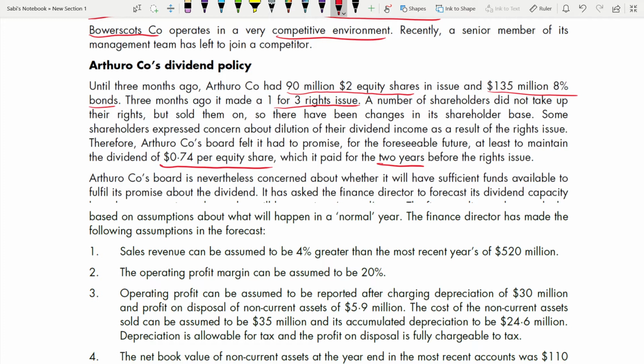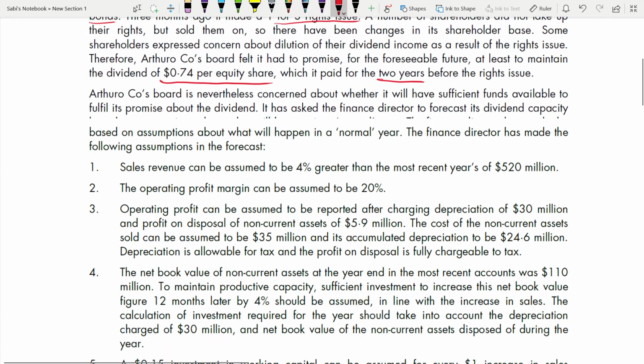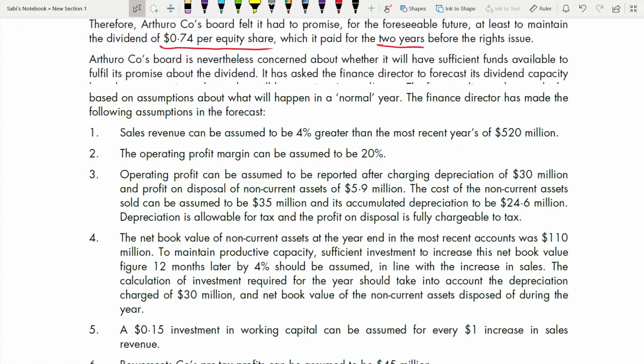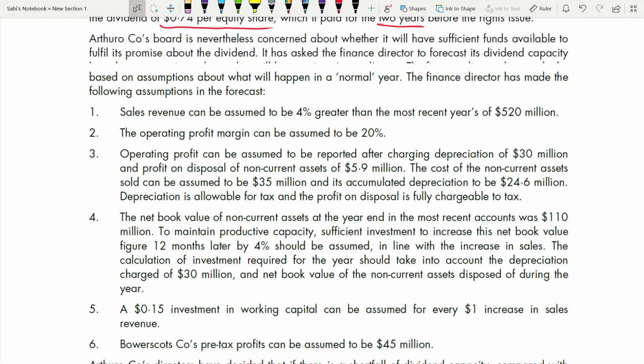It has asked the finance director to forecast its dividend capacity based on assumptions about what will happen in a normal year. The finance director has made the following assumptions in the forecast. Please go through the assumptions. This is very important because from here you have to do your calculation. How much dividend is required from the subsidiary to the parent company so that they can maintain the 0.74 per equity share? So it's very important that you understand this piece of information, the assumptions by the finance director, because for your calculation you need all this information, right? So sales revenue can be assumed to be 4% greater than the most recent year's 520 million.